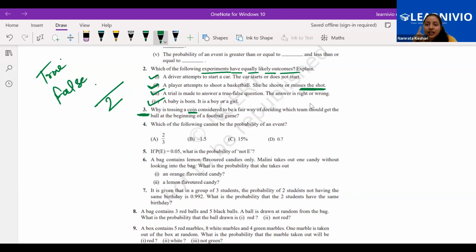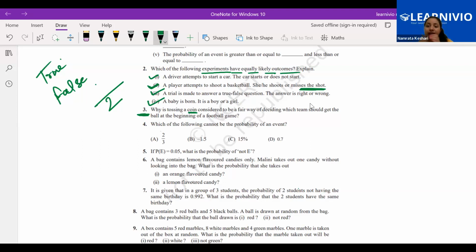Because it is equally likely. There is 1/2 probability for getting head and 1/2 probability for getting tail. So it is an equally likely outcome. That's why it's fair to decide which team is going to do the batting first.